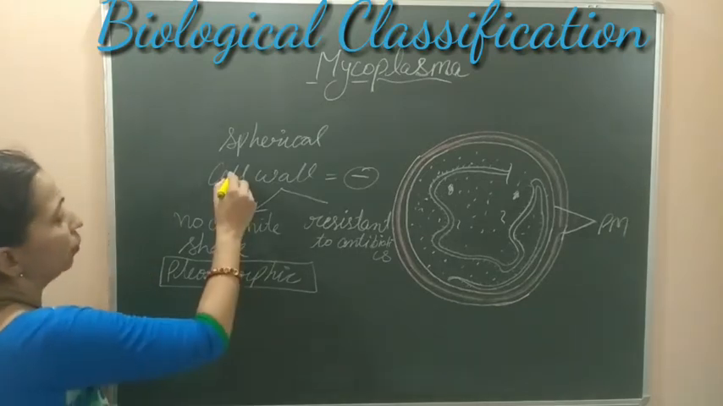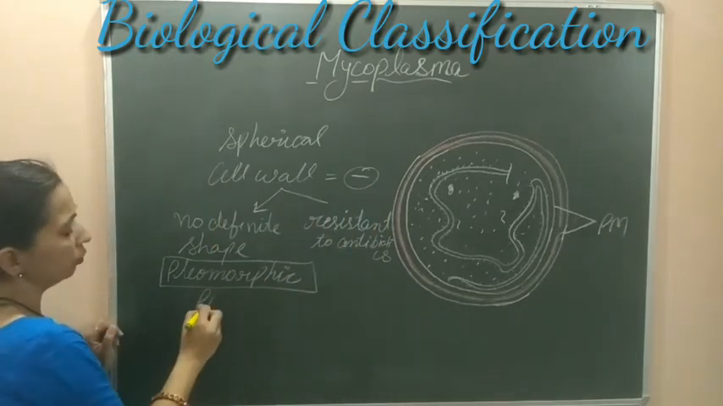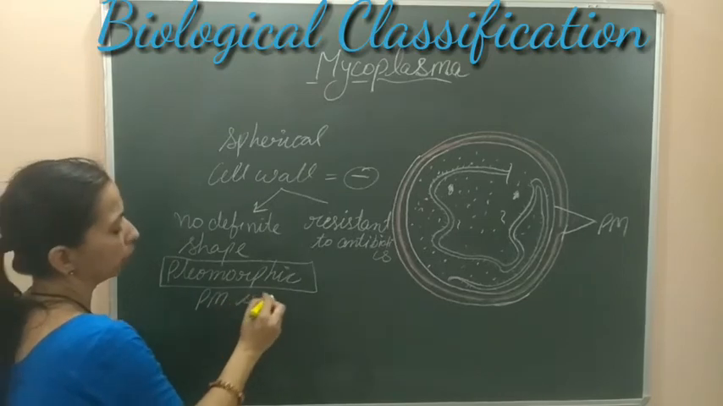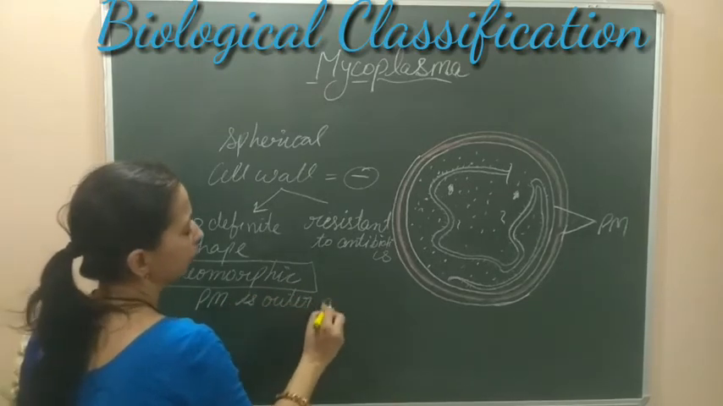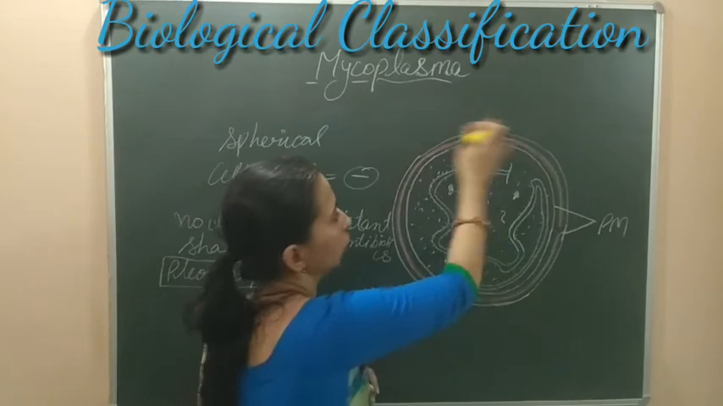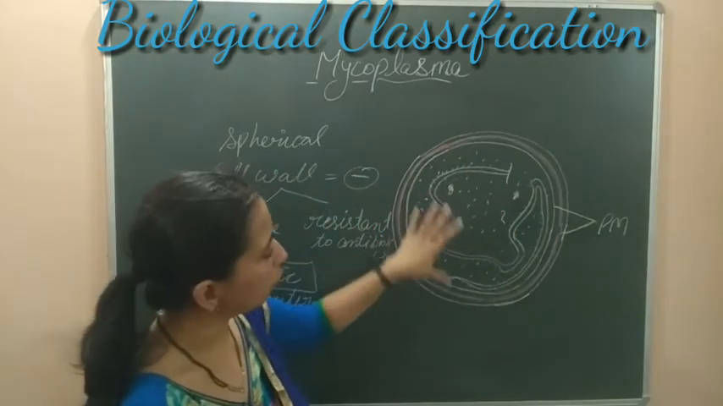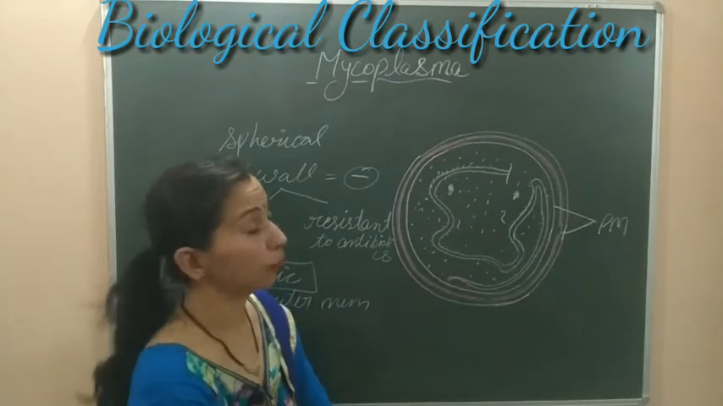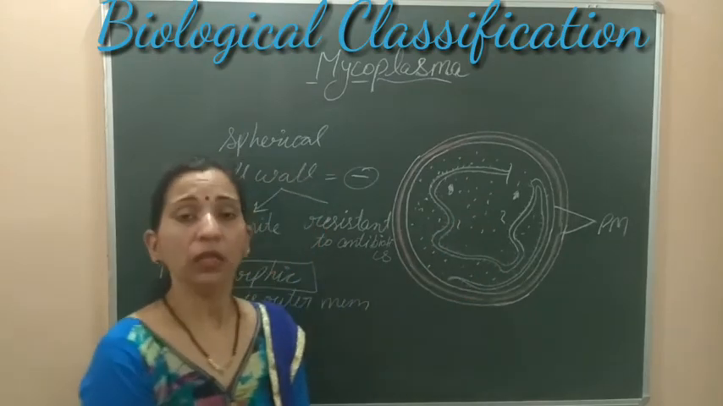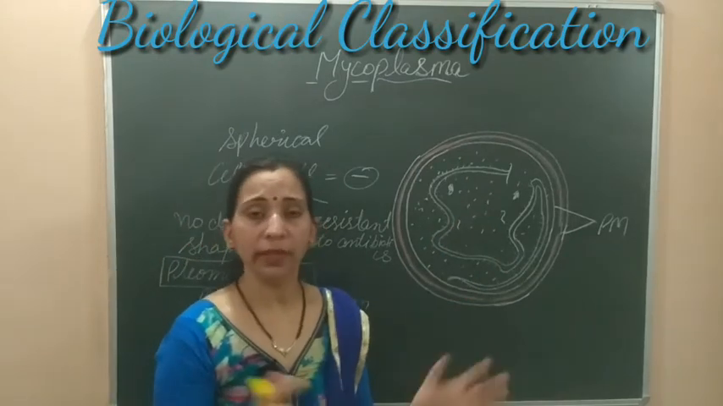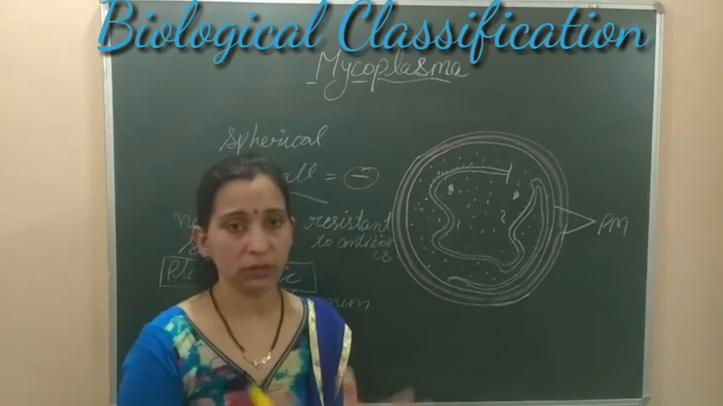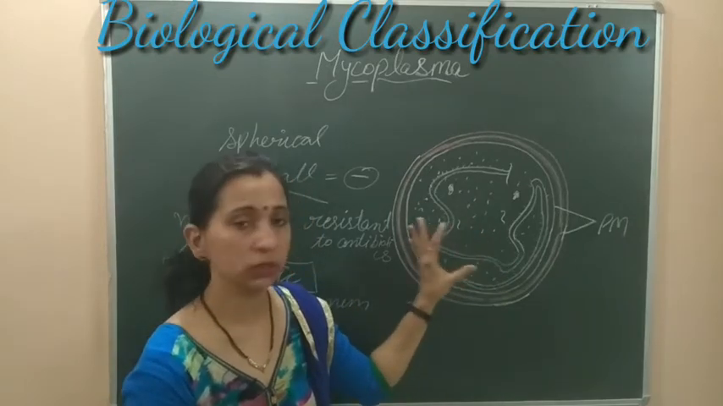Next thing which we can see is that the plasma membrane is the outer covering. This is the plasma membrane which is covering the complete structure, the complete inner material. The inner material is the cytoplasm. Inside the cytoplasm they have all the things which a prokaryotic cell possesses. This is a prokaryotic cell. This is single cellular.